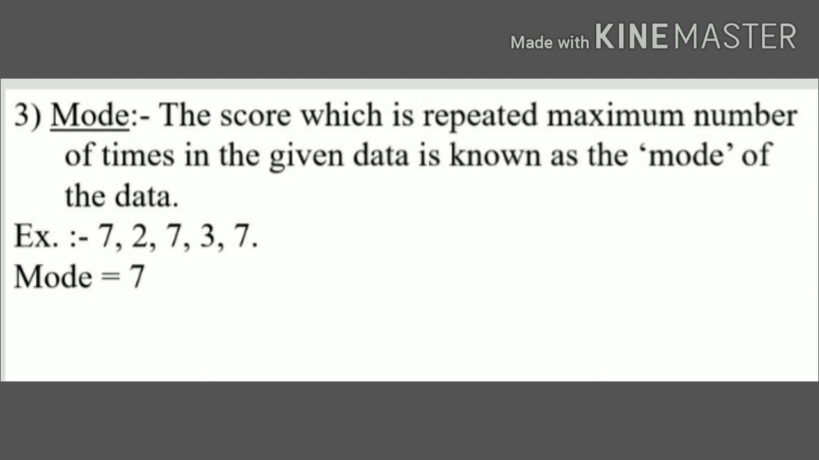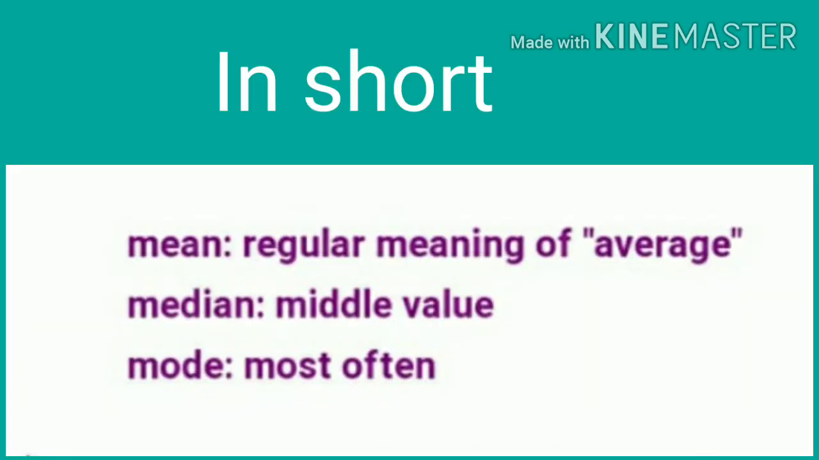Understood, children? Okay. In short, children, we can remember these three averages. First one, mean. Regular meaning of average. Mean means what, children? Average. Keep only this much in mind. Okay. Now next, median. Median means what, children? Middle value. Okay. Now next, mode. Mode means what, children? Most often. Or you can remember, children, maximum repetition. That also you can keep in your mind.